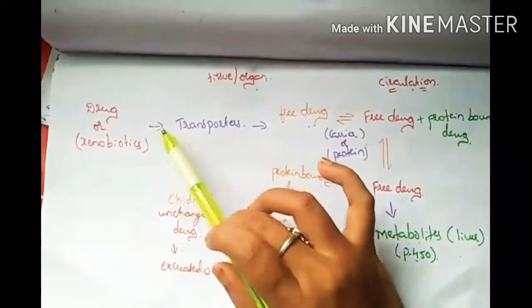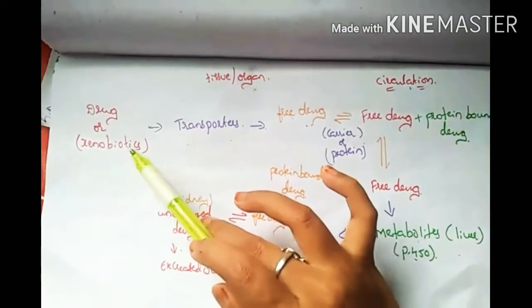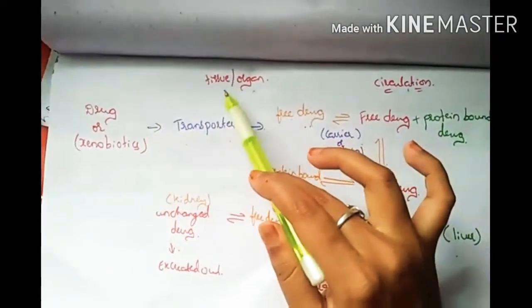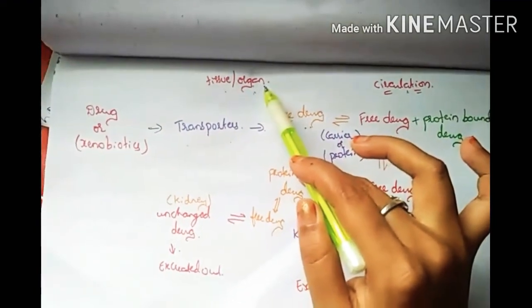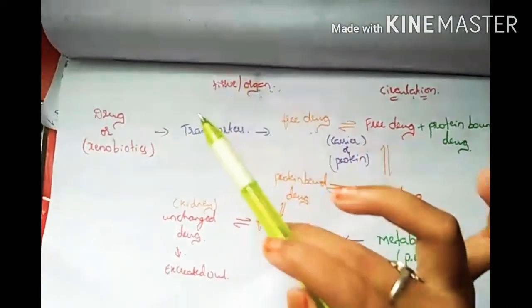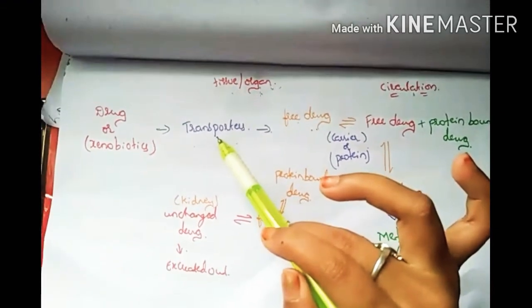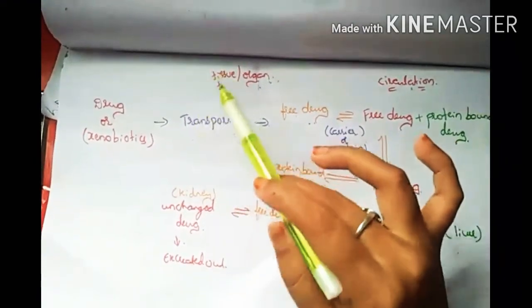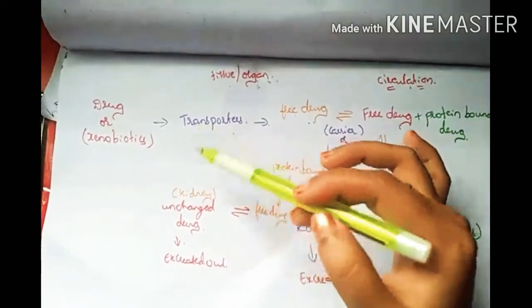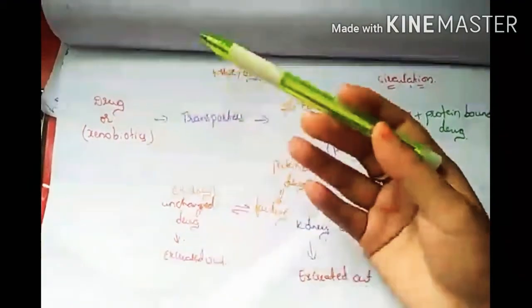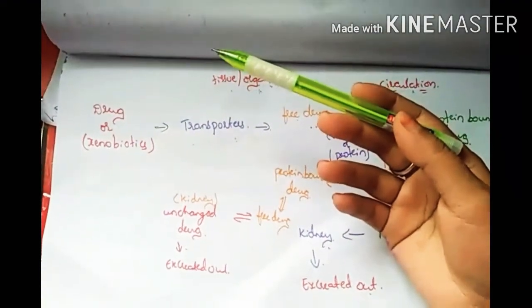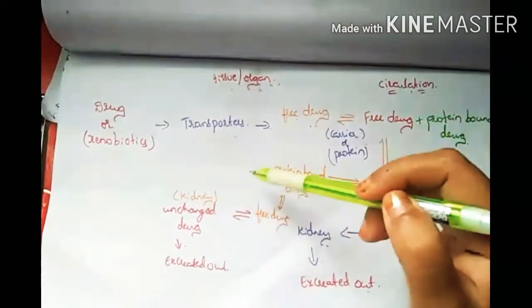If the drug or xenobiotic is absorbed in the tissue or organ, osmosis and diffusion take place through the transporters and ion exchanges, such as influx of sodium, outflux of chloride channels and influx of potassium channels.